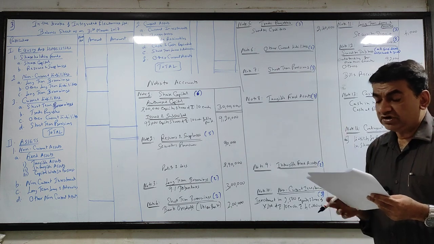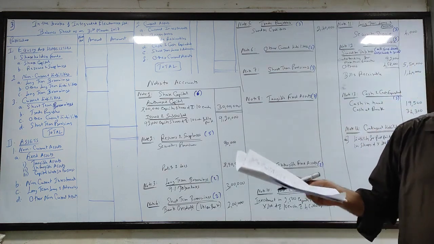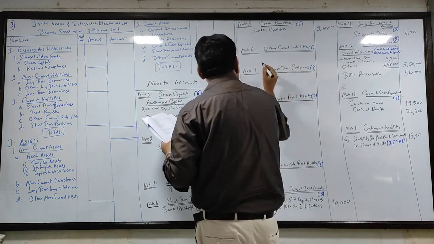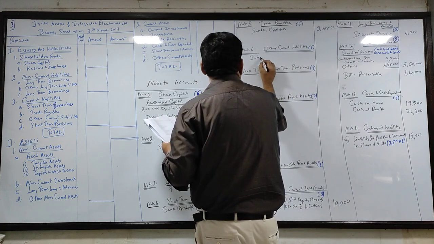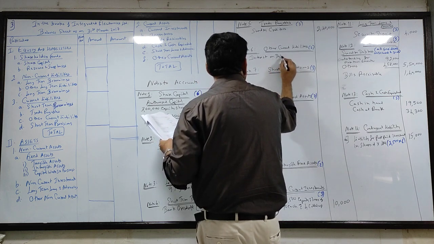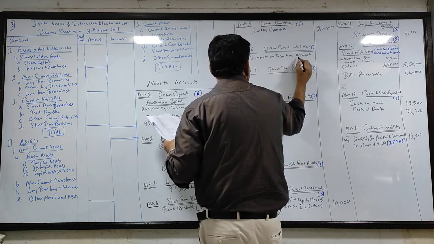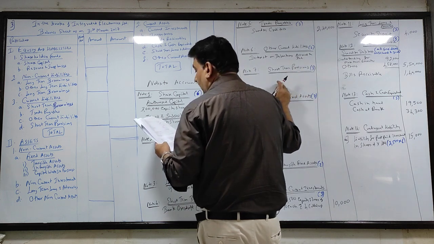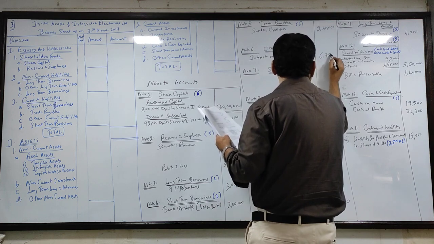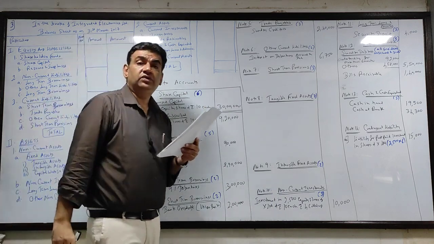Next, interest on debentures accrued and due. This is interest on debentures payable, an outstanding expense. Therefore, it will be a part of other current liability. So come to other current liability. Interest on debentures accrued and due, that is 6750.